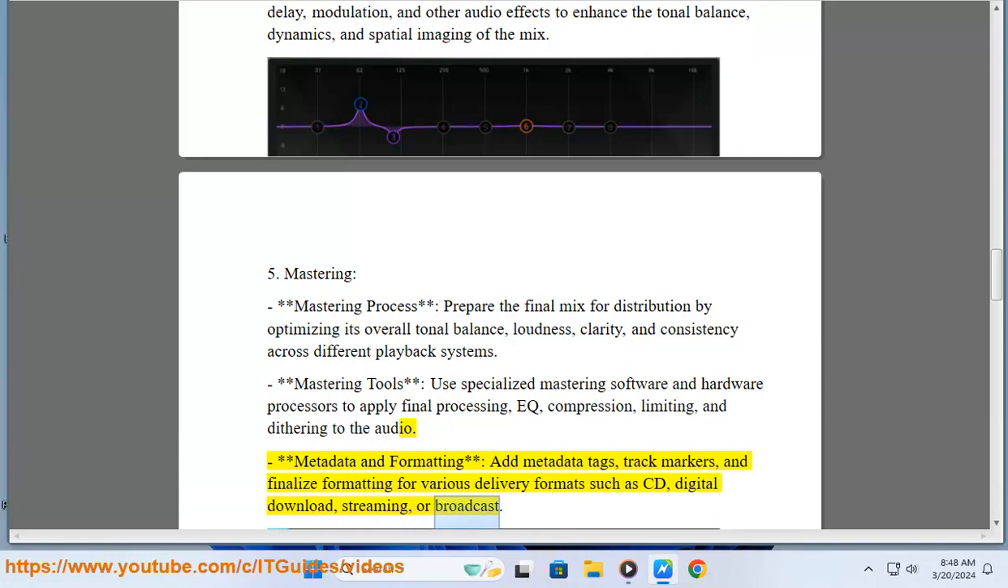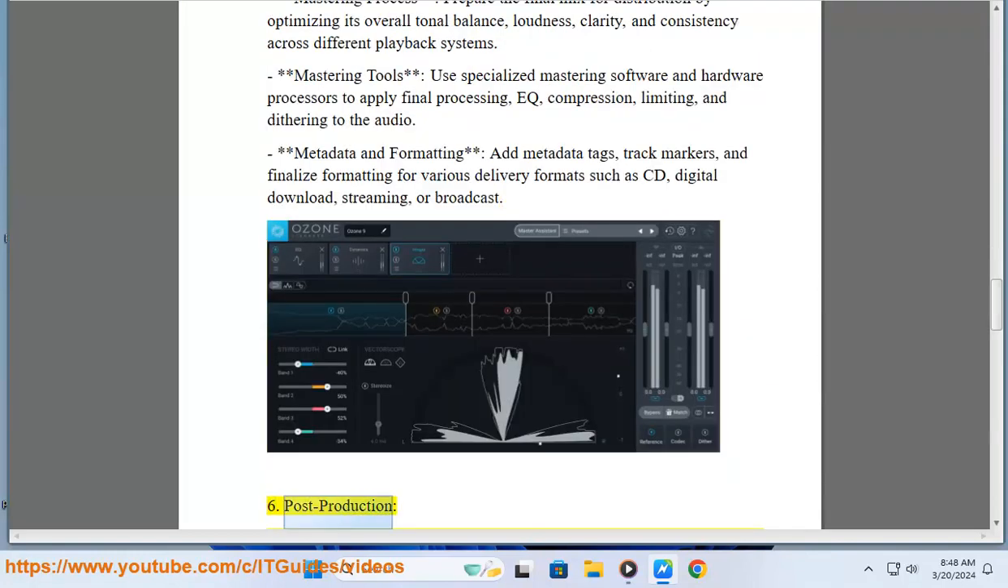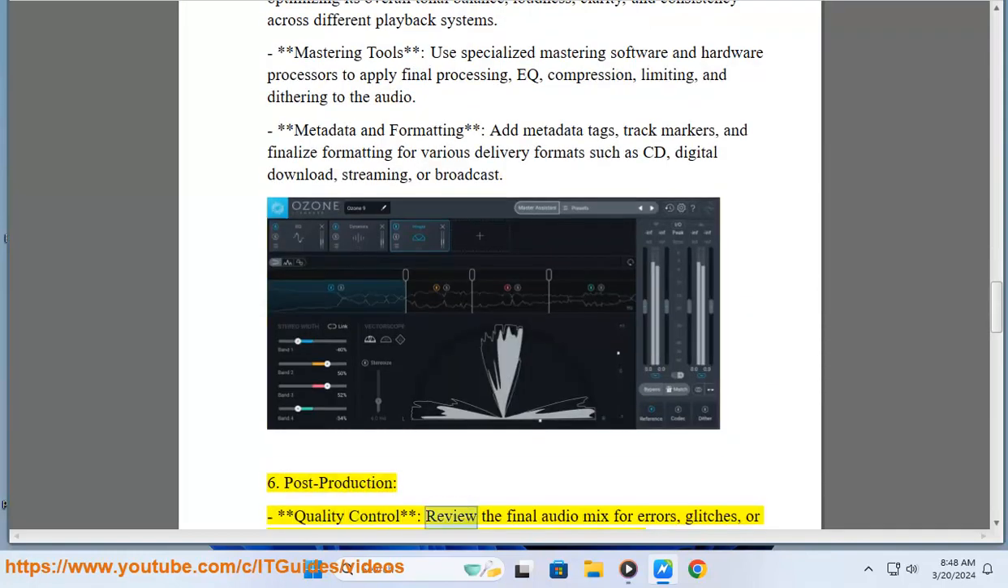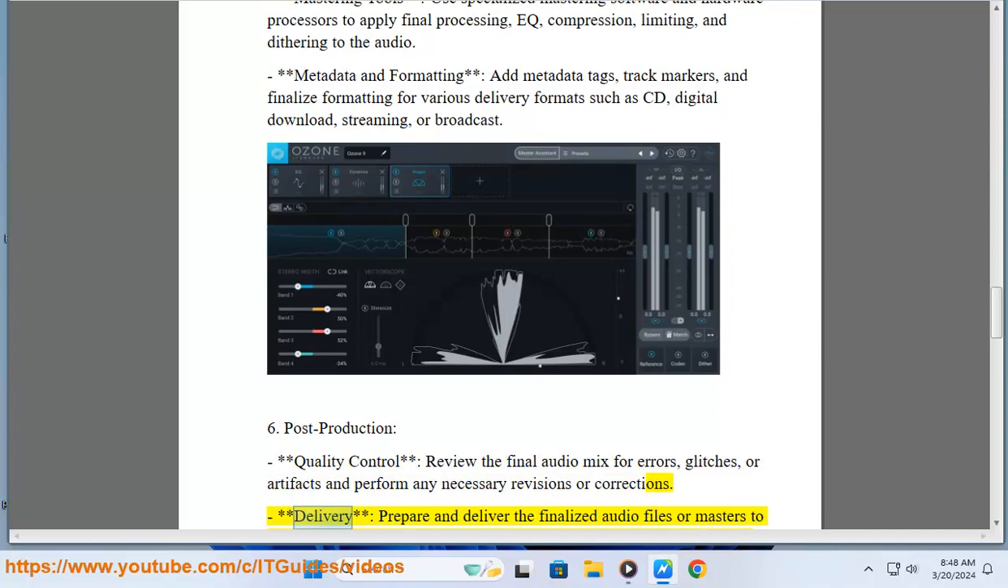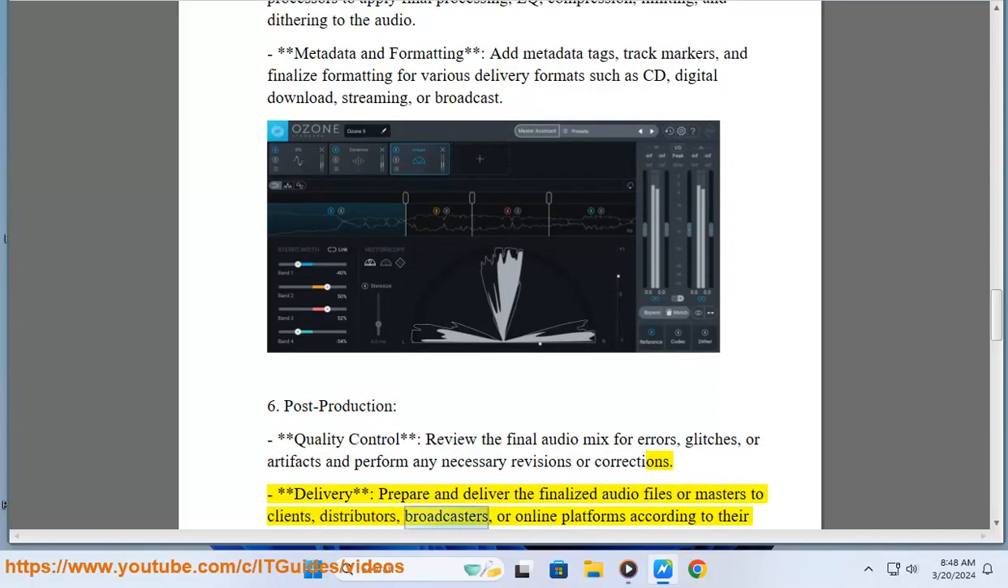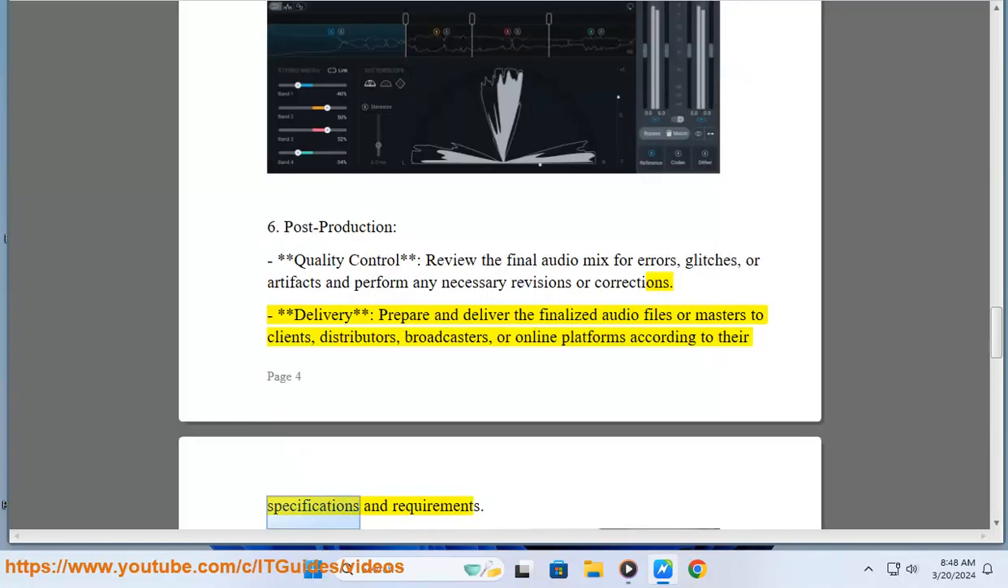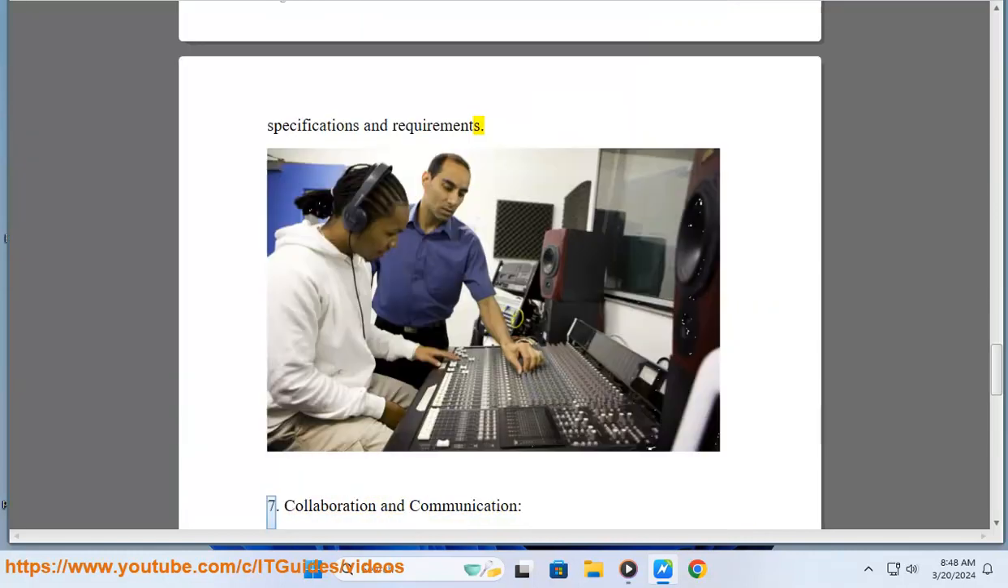6. Post-production. Quality control: review the final audio mix for errors, glitches, or artifacts and perform any necessary revisions or corrections. Delivery: prepare and deliver the finalized audio files or masters to clients, distributors, broadcasters, or online platforms according to their specifications and requirements.